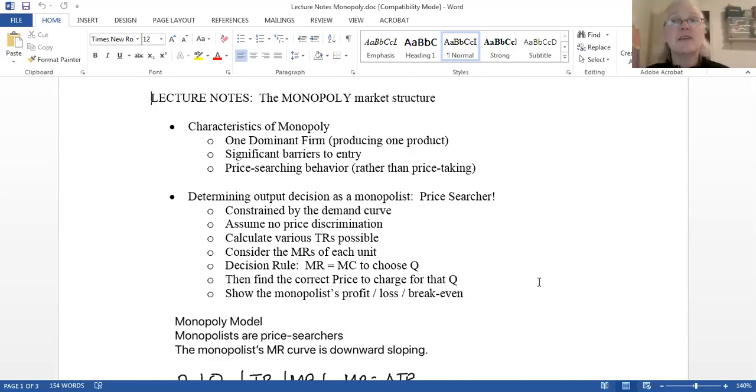The size of the existing firms themselves, or the existing firm in this case, is also a barrier. If they have name recognition, it's very, very hard to break in, especially if you think about a product where the name of the product is the company's trademarked name. For example, Kleenexes. Facial tissues, right, are dominated by Kleenex. Hey, pass me a Kleenex, right? It's hard for other facial tissue companies to break in because they have that name recognition.